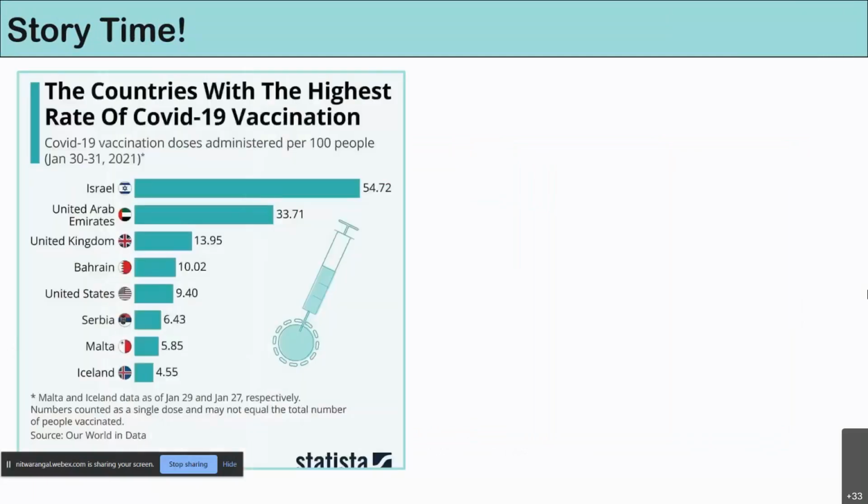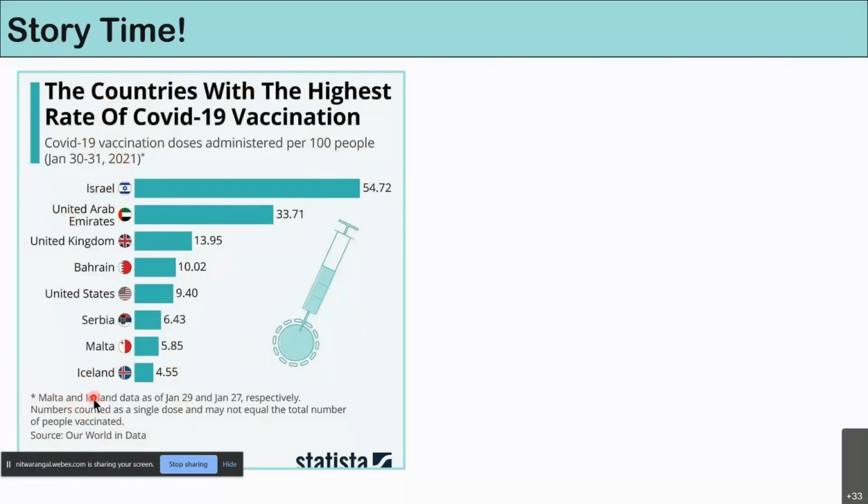So let's see a story about how the vaccination of COVID-19 is going on across the globe. As you can see, this is a bar chart that is used to represent that Israel has the highest rate of vaccinations per 100 people, and accordingly you can see the countries that have had the vaccination rates. Again, the very similar structure. There is context, there is subcontext, there is a data representation. Since the legends are not required, they are not mentioned.